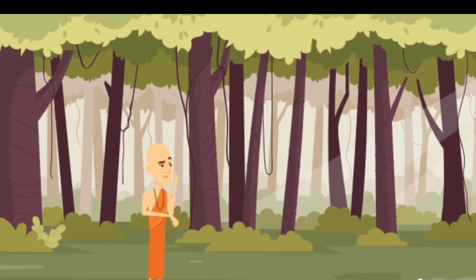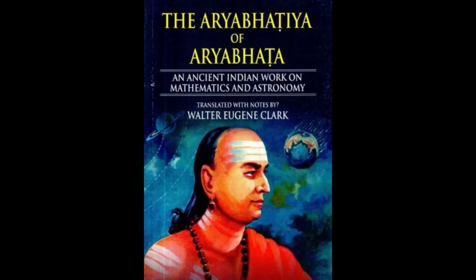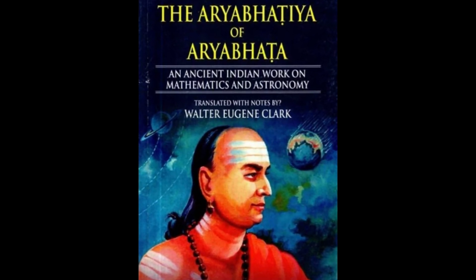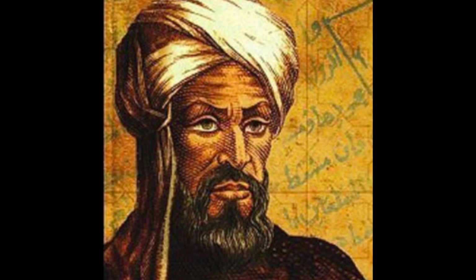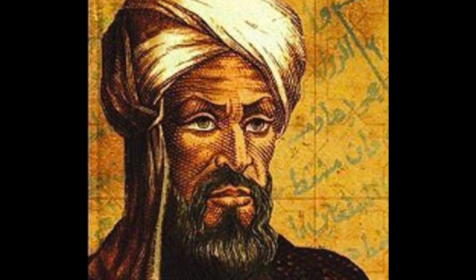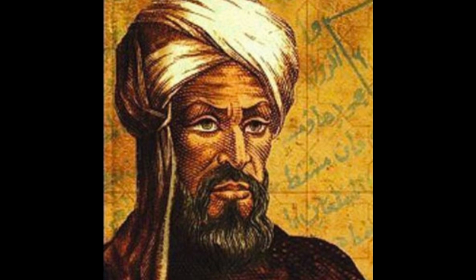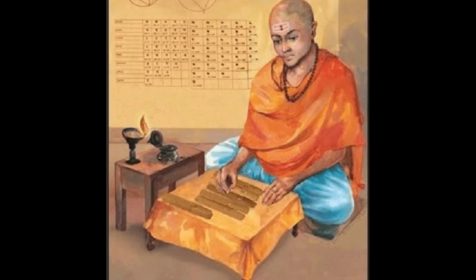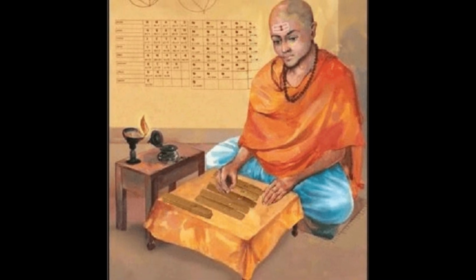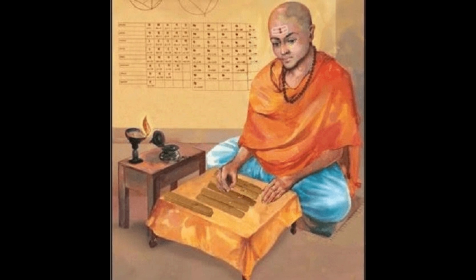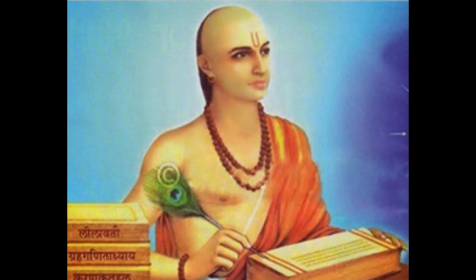Aryabhatta's work had a profound influence on later scientists and mathematicians, both in India and beyond. His Aryabhattiya influenced many scholars in the Islamic Golden Age and was translated into Arabic, where it was used by scholars such as al-Battani and al-Khwarizmi. His work on astronomy inspired later Indian astronomers, including Brahmagupta and Bhaskaratha. Aryabhatta's innovative concepts were incorporated into Indian astronomical models and helped shape the scientific tradition of ancient India.